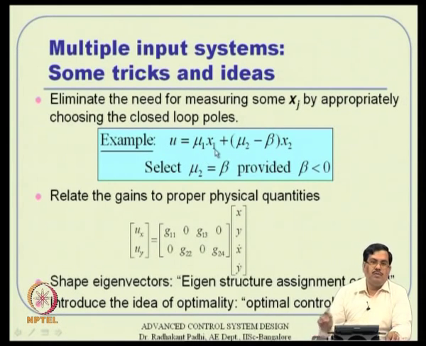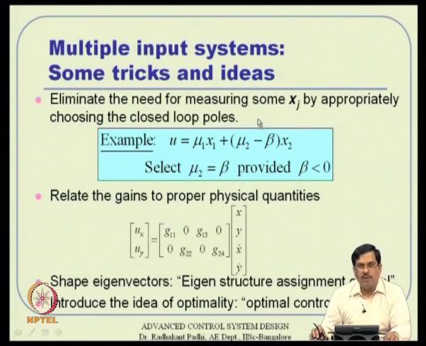For example, if your control formula in a symbolic sense is like this, where mu1 and mu2 are pole locations, then purposefully I will select mu2 equal to beta, so that this term equals 0, and hence I do not need to use x2, I can eliminate a sensor actually. But this is all subject to the condition that beta is in the negative side of the S plane basically.